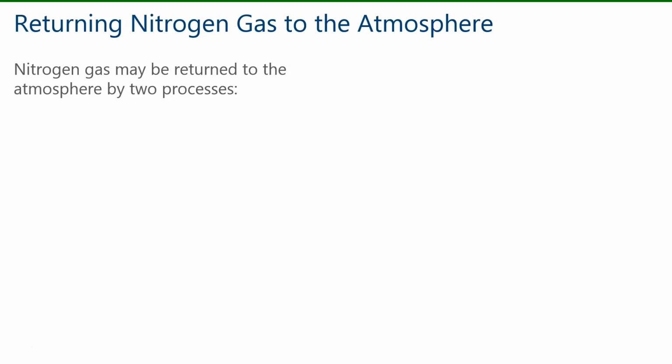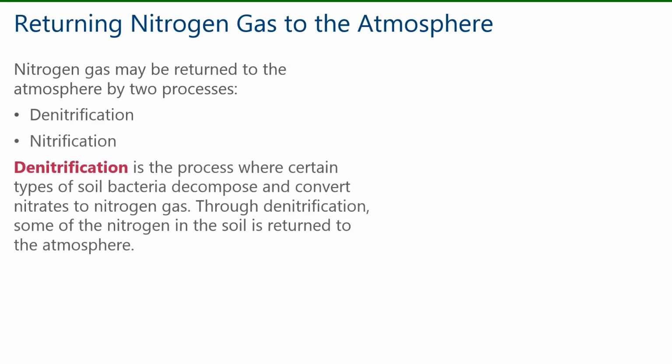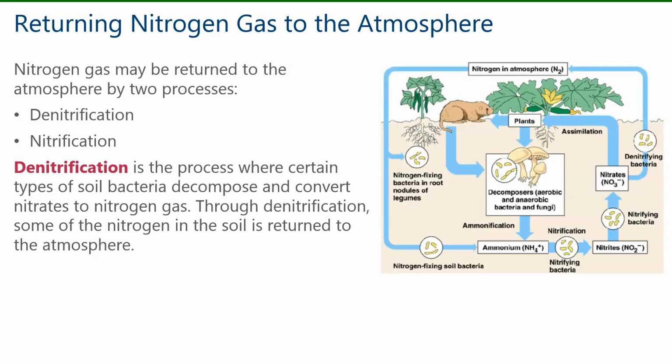Nitrogen gas may be returned to the atmosphere by two processes. These are denitrification and nitrification. Denitrification is a process where certain types of soil bacteria decompose and convert nitrates to nitrogen gas. Through denitrification, some of the nitrogen in the soil is returned to the atmosphere. Let's take a look at this diagram. So you can see highlighted in yellow are the nitrates in the soil. Denitrifying bacteria then can change these nitrates back into nitrogen gas, which is released into the atmosphere. So that's one way nitrogen gas can be returned to the atmosphere.